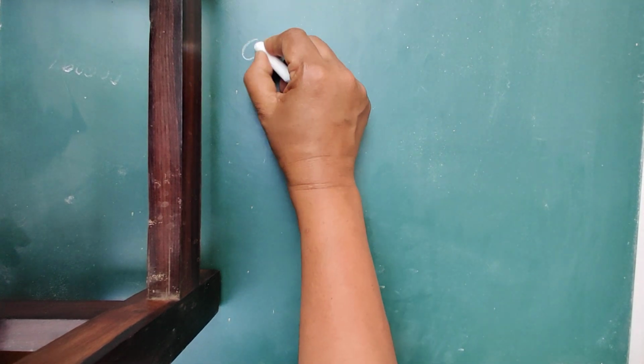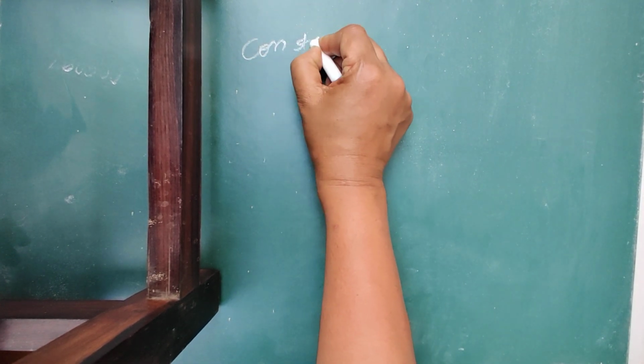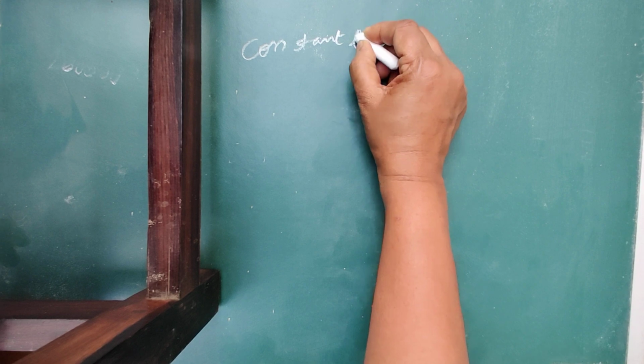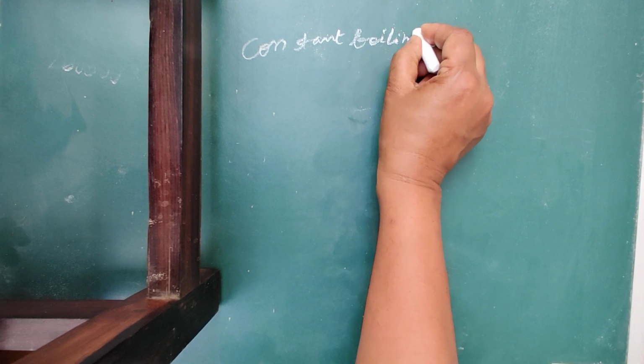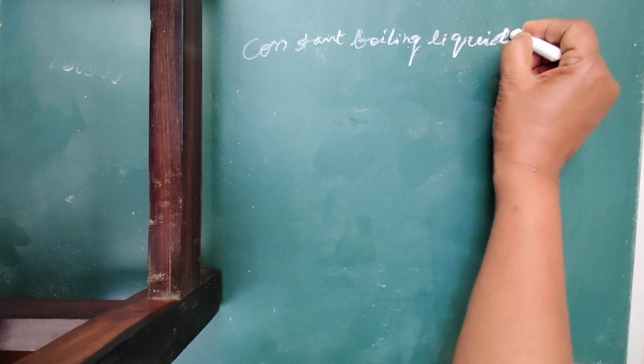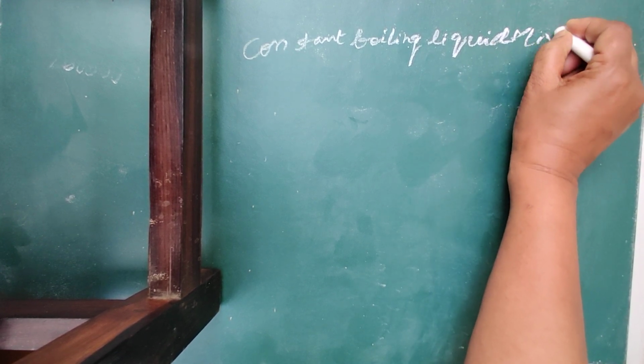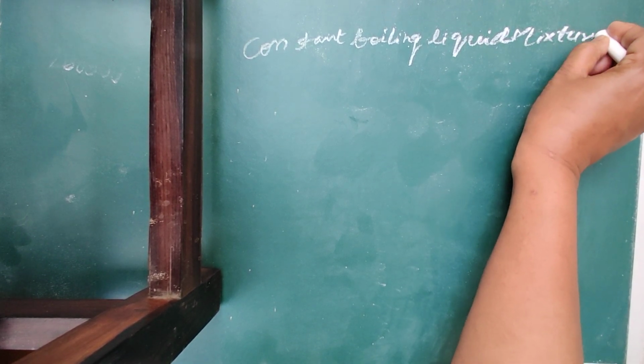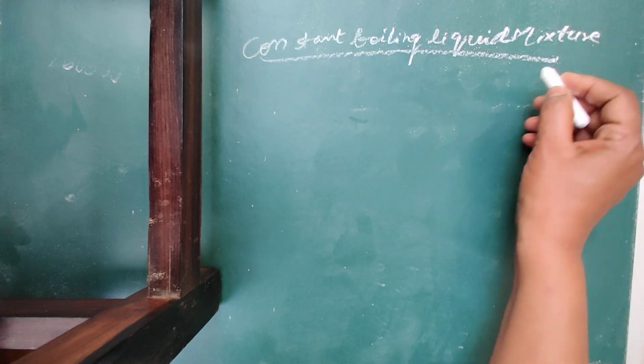Yes, let us continue the chapter solutions. Today I am going to start the topic: constant boiling liquid mixture.